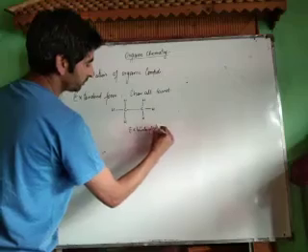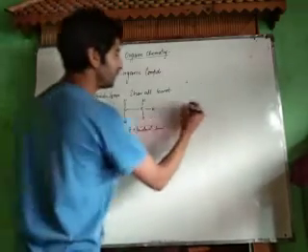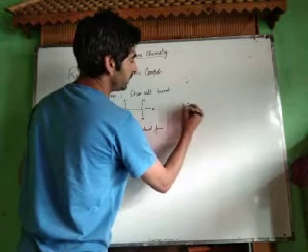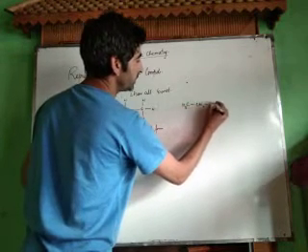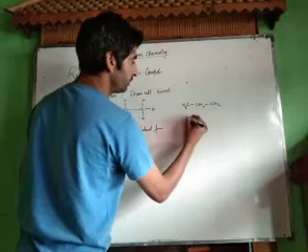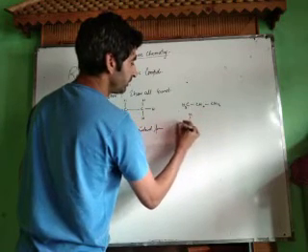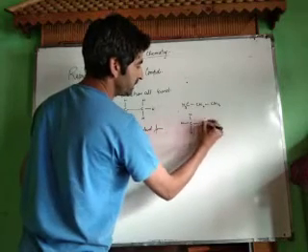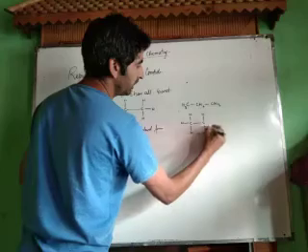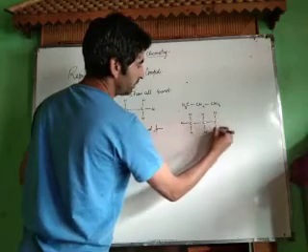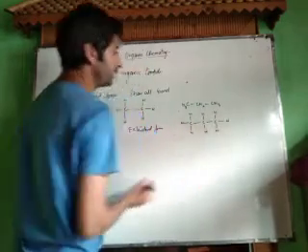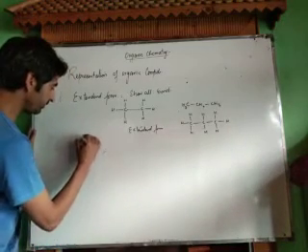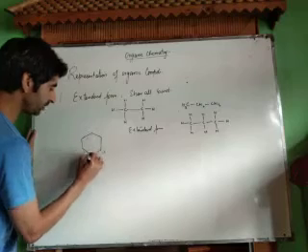Similarly, for example, if we have propane molecule, CH3 single bond CH2 single bond CH3, its extended form will be C. One hydrogen, one more hydrogen, one more hydrogen, because carbon is tetravalent, so that valency is satisfied. Hydrogen, hydrogen, carbon, hydrogen, hydrogen and hydrogen. This is extended form.